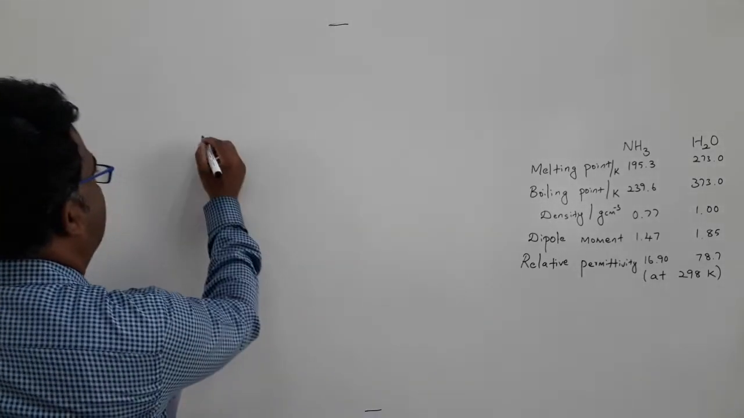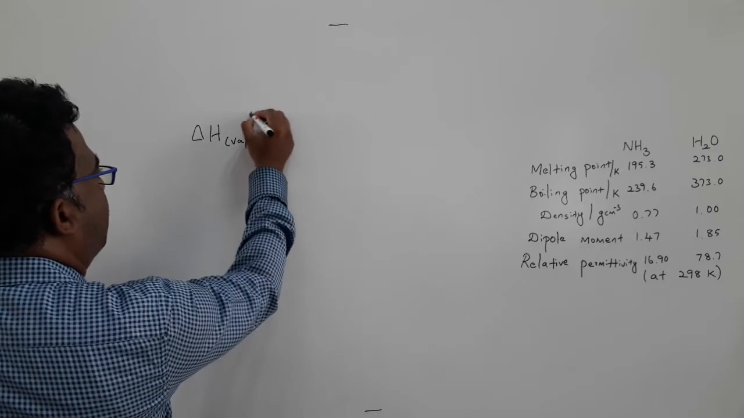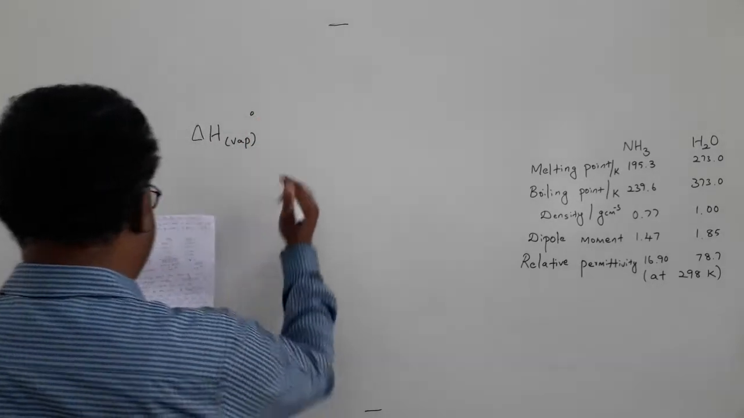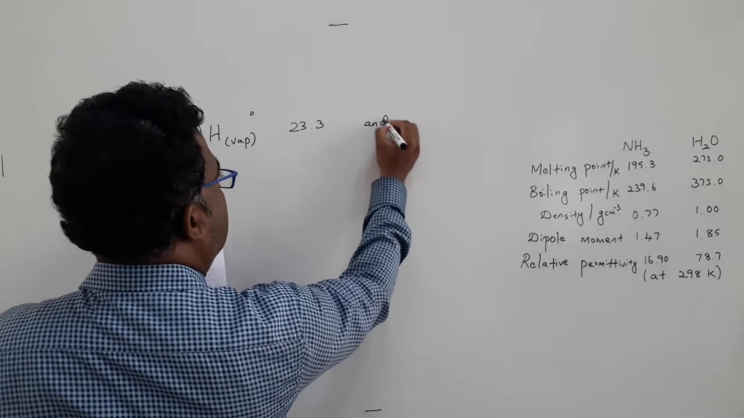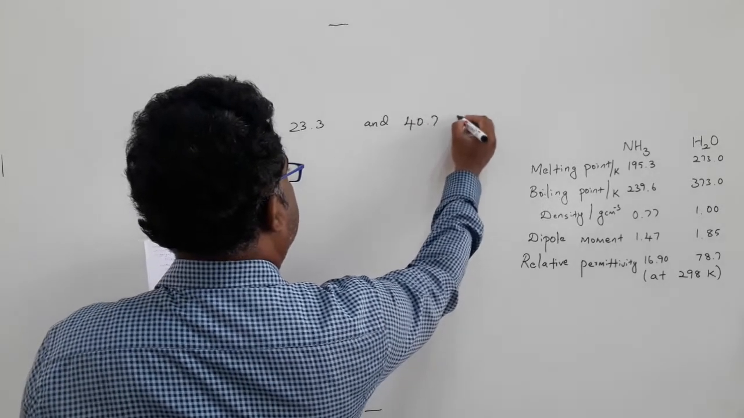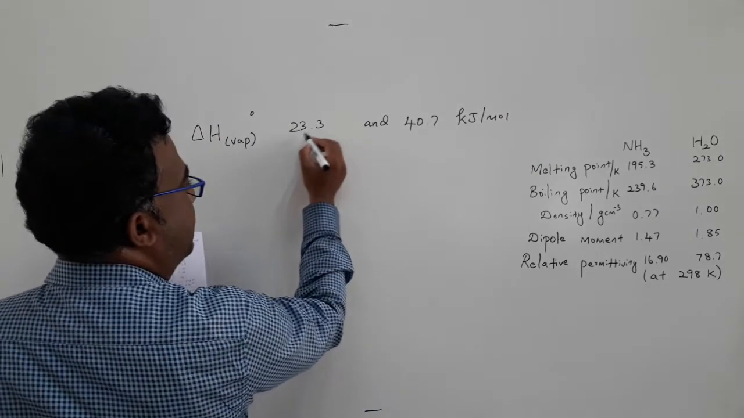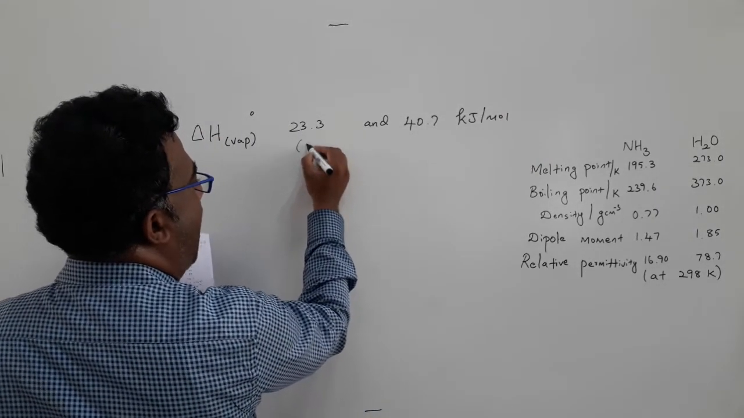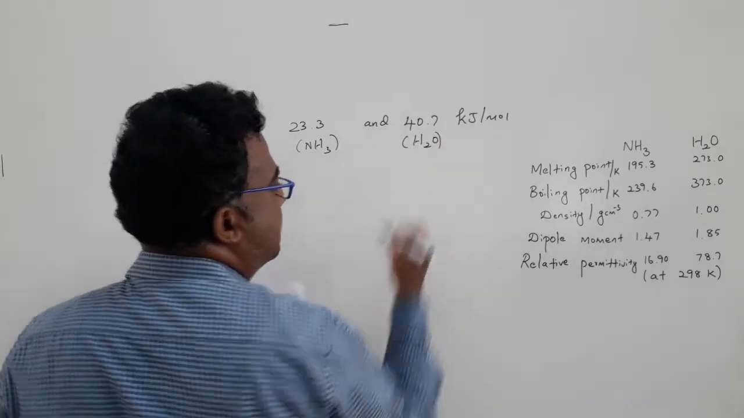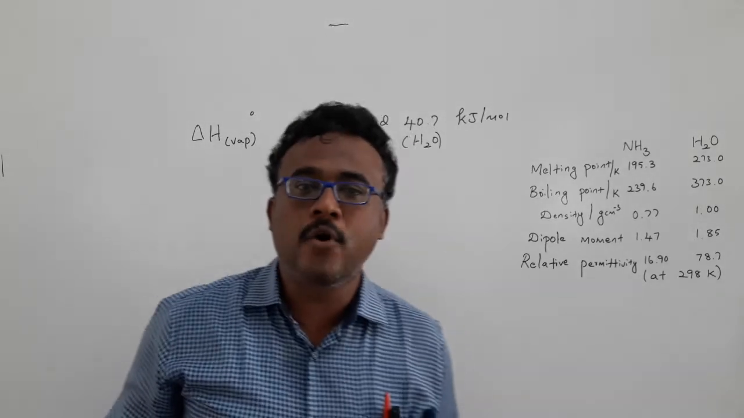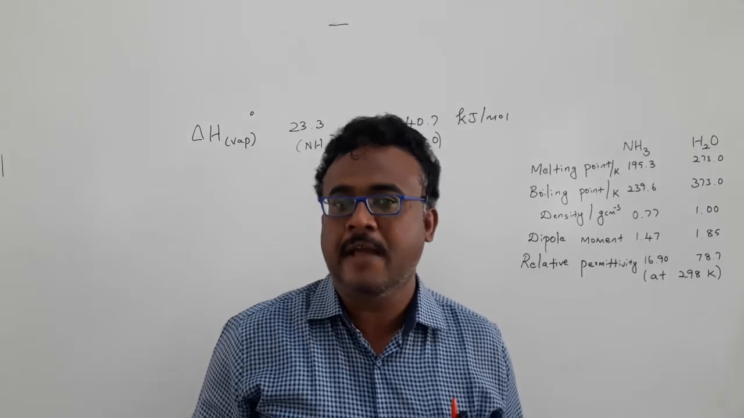The enthalpy of vaporization value for ammonia is 23.3 and 40.7 kilojoule per mole for water. So 23.3 kilojoule per mole for ammonia and 40.7 for water. This further supports that ammonia has much less extensive hydrogen bonding in comparison with water molecules.